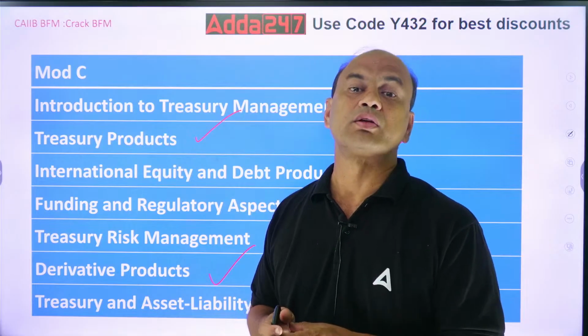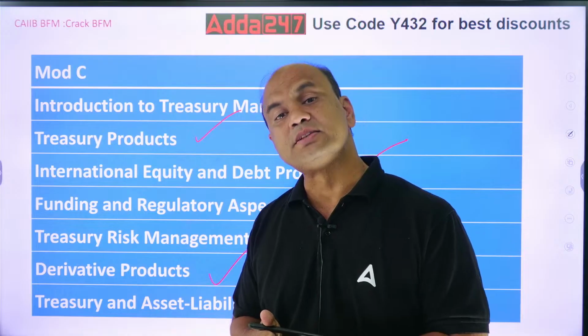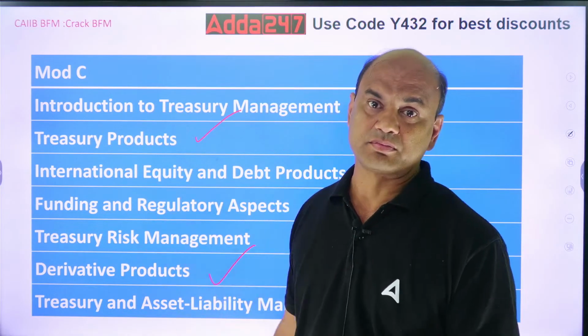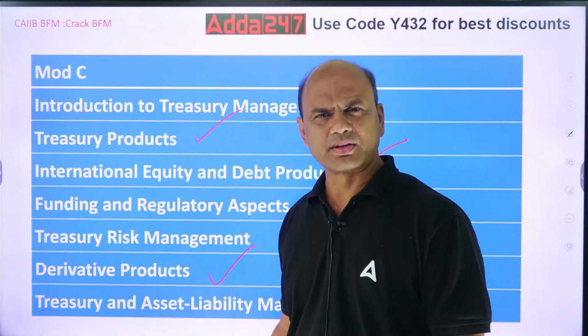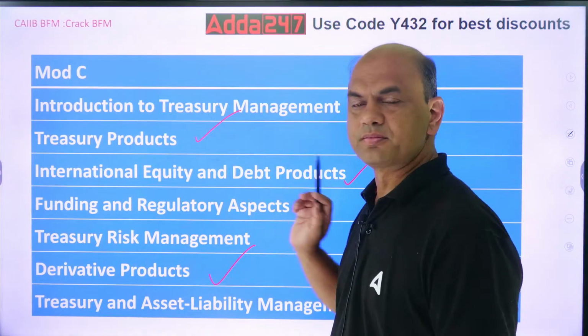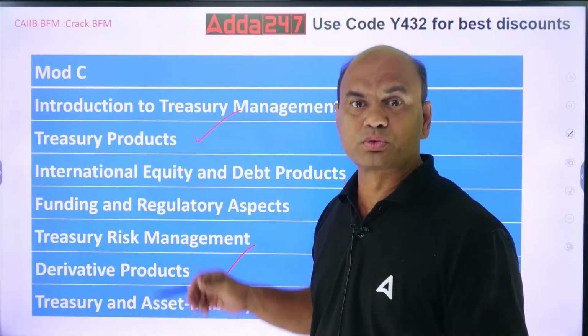What are the ways of generating money? Means various ECBs, external commercial borrowings, are covered over here. So it includes everything. That's why I said these 3 chapters. Remaining also you do, but only if you have time. But at least do these 3.